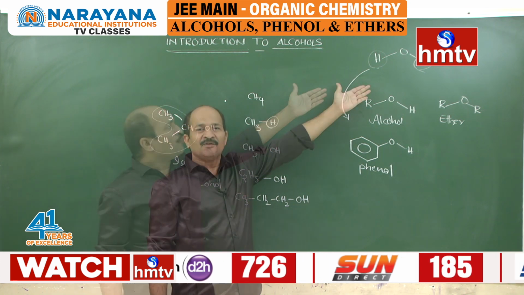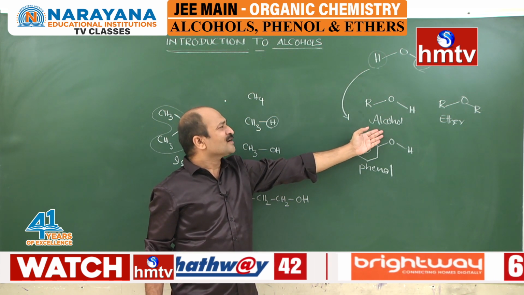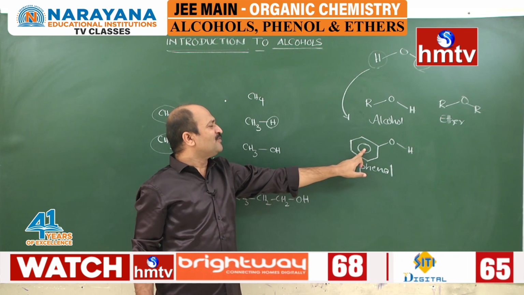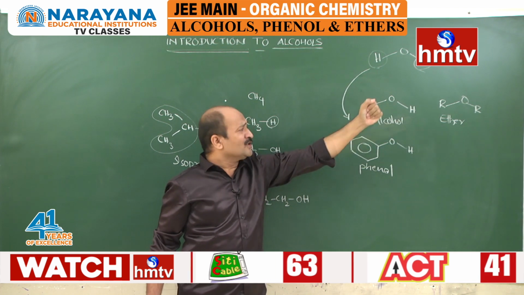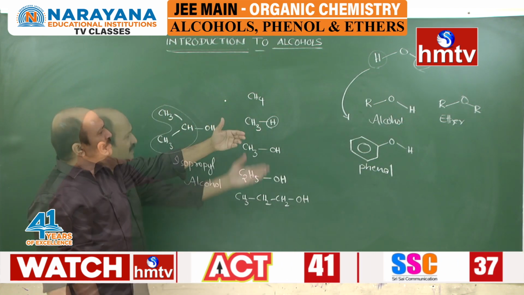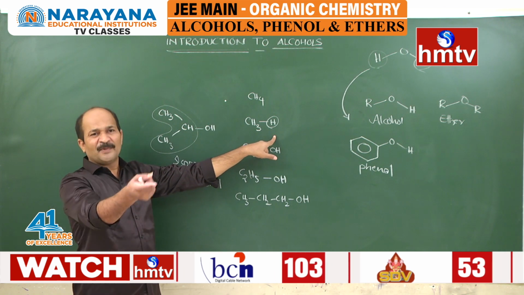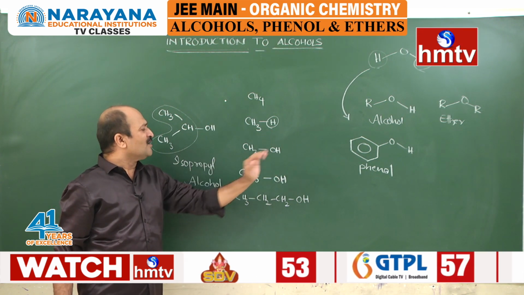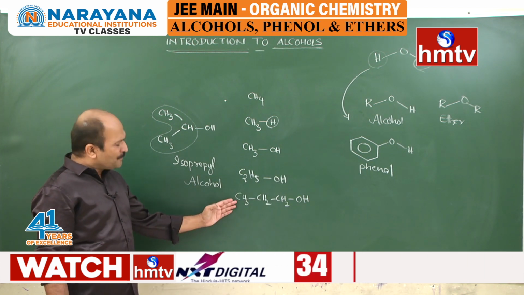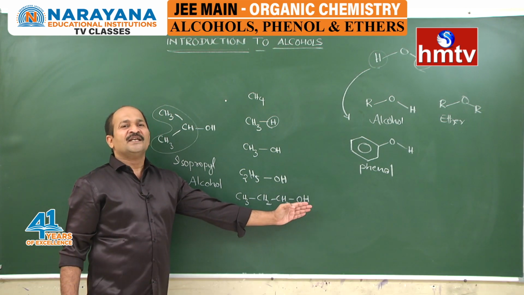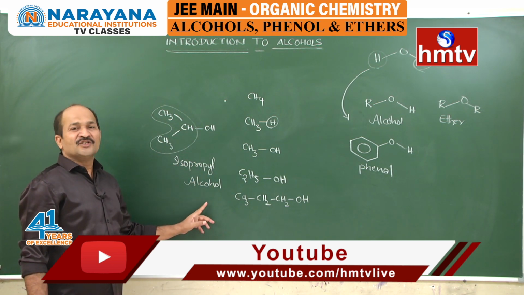I am recalling: in a water molecule, if hydrogen is replaced by the alkyl group, it is called alcohol. If hydrogen is replaced by the phenyl group, that is called phenol. If two hydrogens are replaced by alkyl groups, that is called ether. And we can discuss this in a different manner. If you take an alkane, and a hydrogen is replaced by OH, this is called methyl alcohol. In ethane, if hydrogen is replaced, it is called ethyl alcohol. In propane, if it is replaced by OH, it is called propyl alcohol. In isopropyl alcohol, one hydrogen is replaced, called isopropyl alcohol.